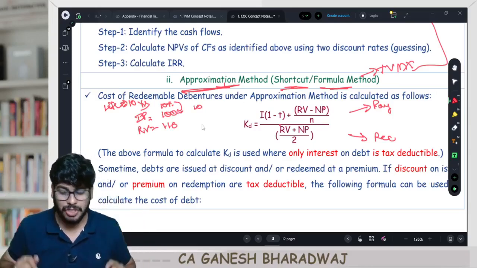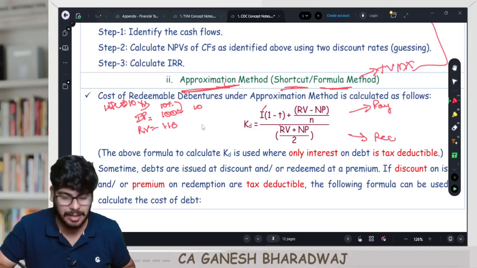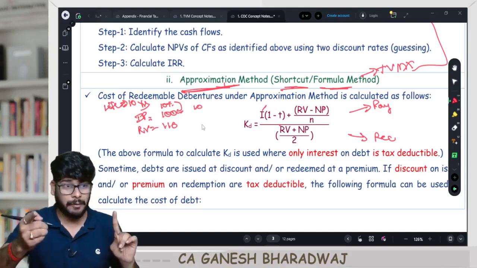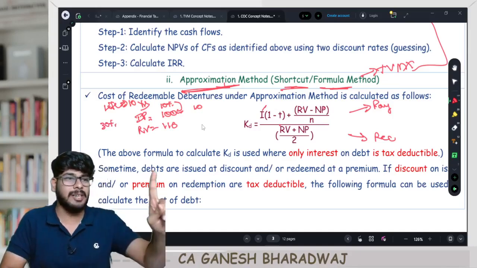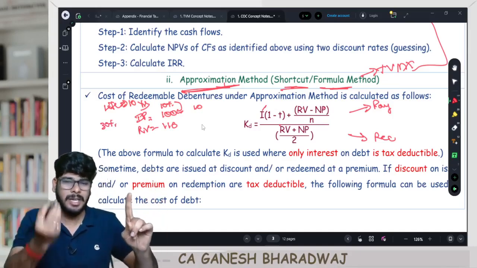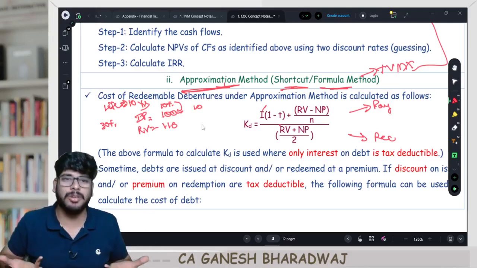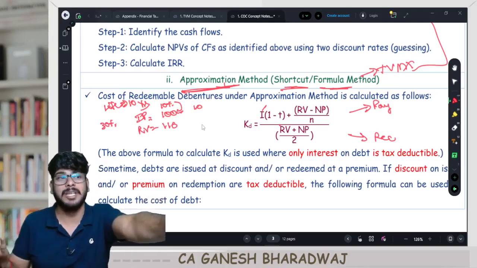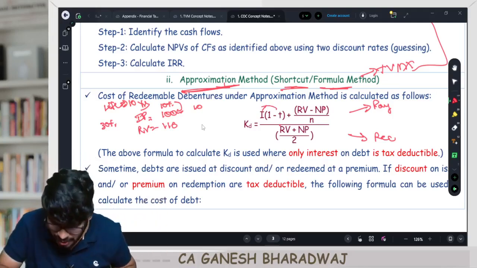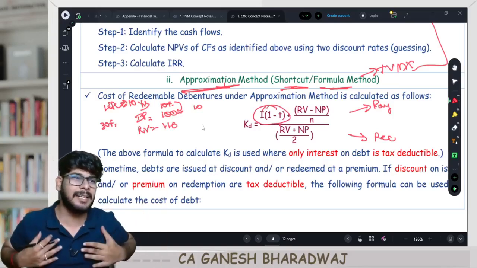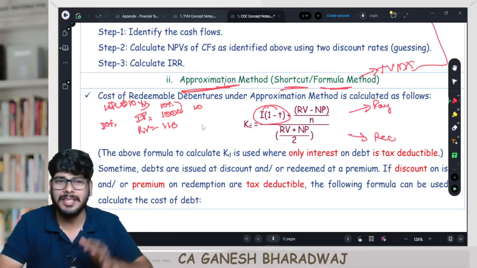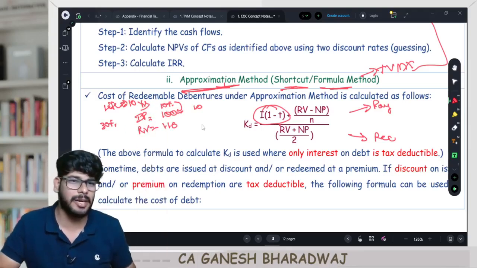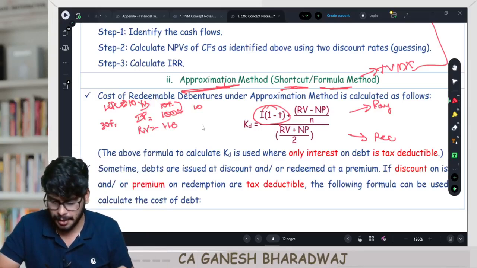So in the numerator, obviously, this interest amount will come, 10 rupees. But wait, there is apparently a tax saving. Let's say the tax rate is 30%. 10 into 1 minus T. Technically speaking, 70% of 10 rupees is only your cost, because when I pay 10 rupees, there is 3 rupees of tax saving. So this component, you understood, is the net interest cash outflow from the viewpoint of the company. Is that correct? This is one cost, hence it lies in the numerator. Agreeing with me on this.